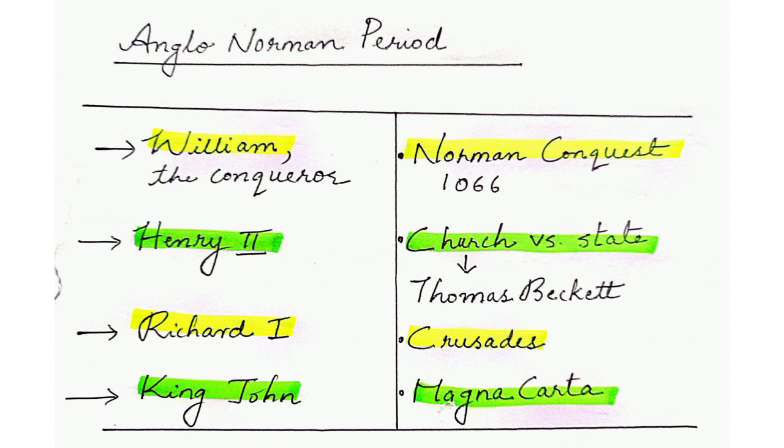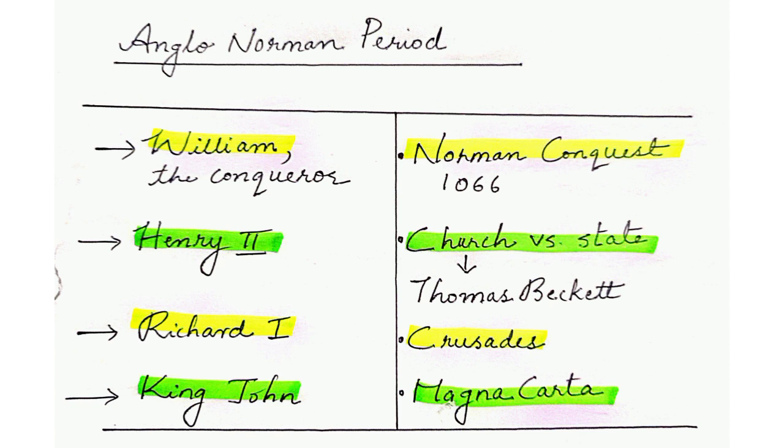And then England had Henry II as its king. Now, it is important to know that during the reign of Henry II, there was a clash between the church and the state. I'm not going much into the details of it, but we have to understand that almost from this time onwards, there is a constant conflict between the church officials and the state, the king. And here we have Thomas Becket. You all are very familiar with Thomas Becket.